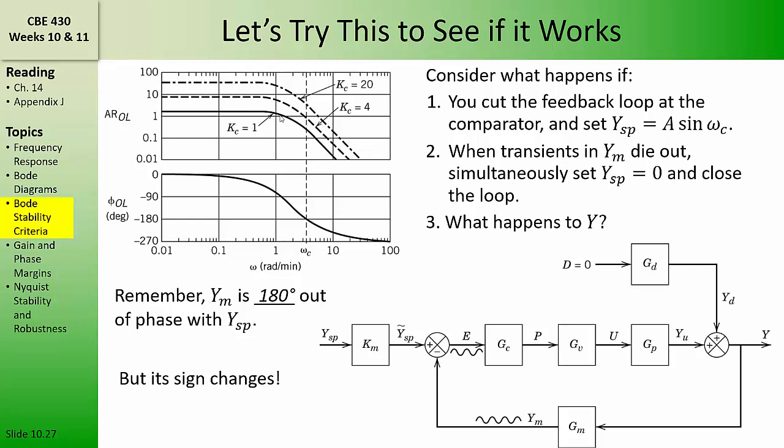If the amplitude ratio at the critical frequency is greater than 1, then it doesn't matter what happens to all of the other sine components of that real signal. The component representing the sine function at the critical frequency will get amplified by the open loop transfer function representing the feedback control loop. And that amplification will make the process unstable when the amplitude ratio is greater than 1 at the critical frequency.